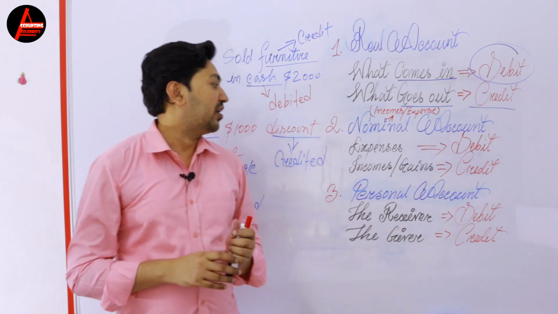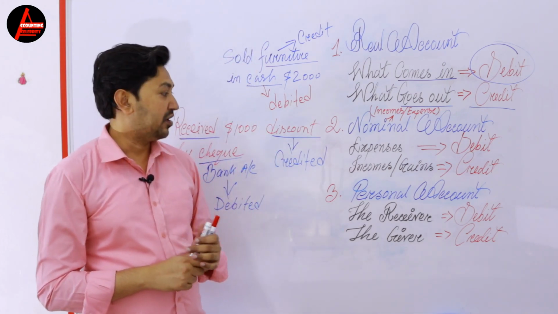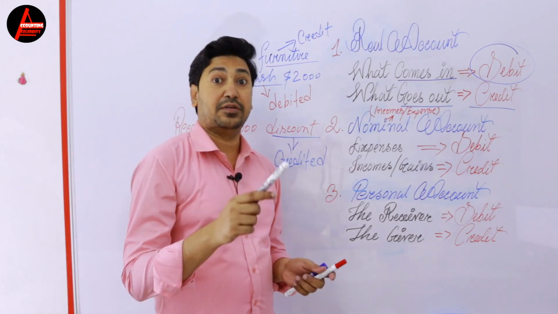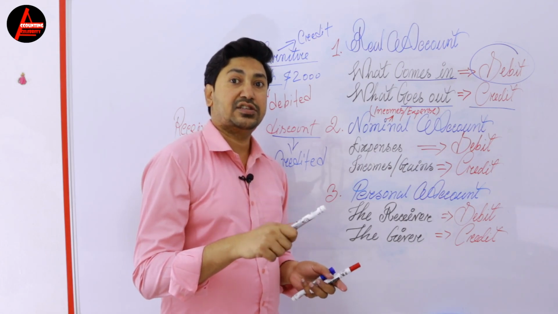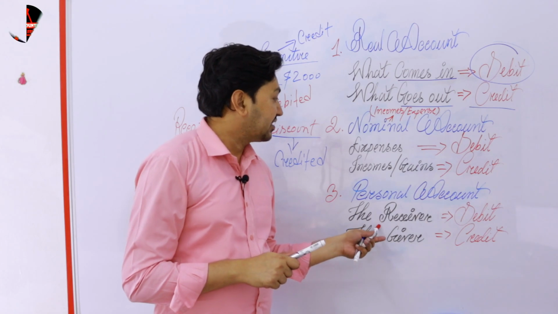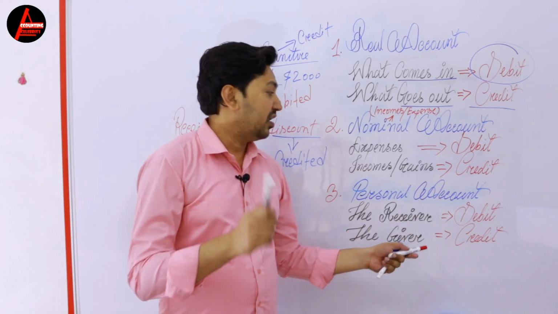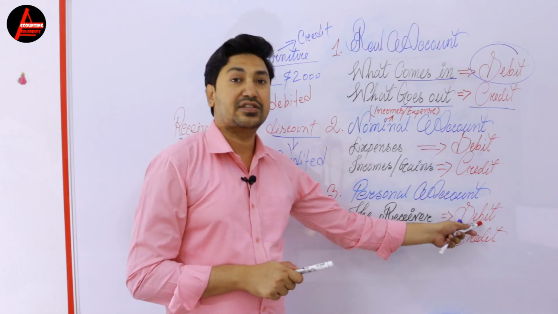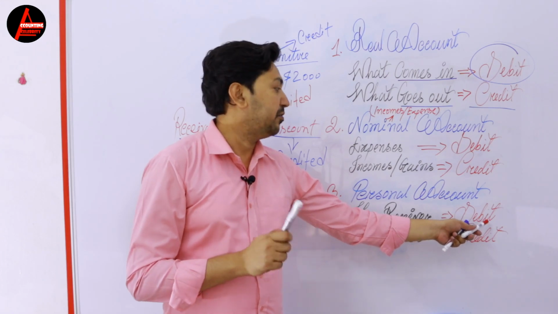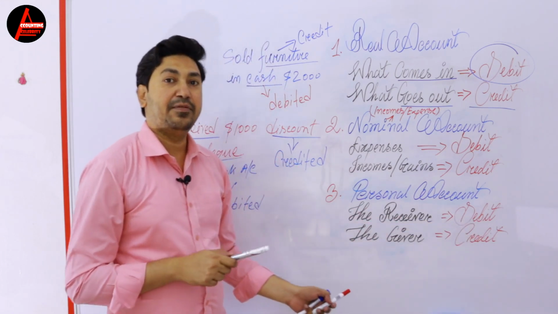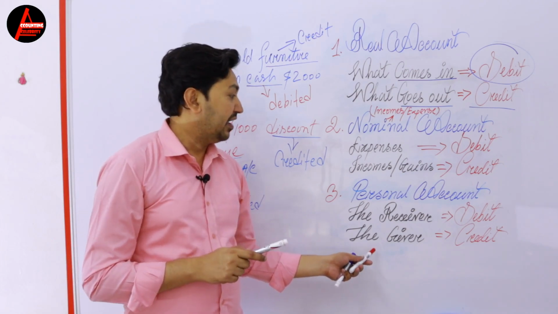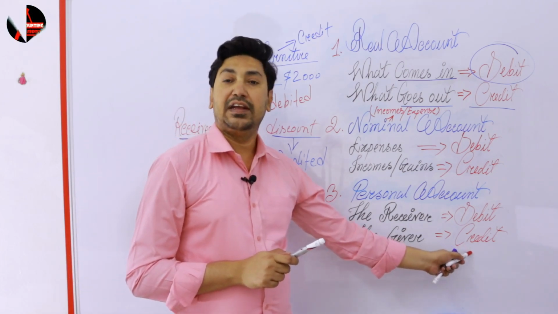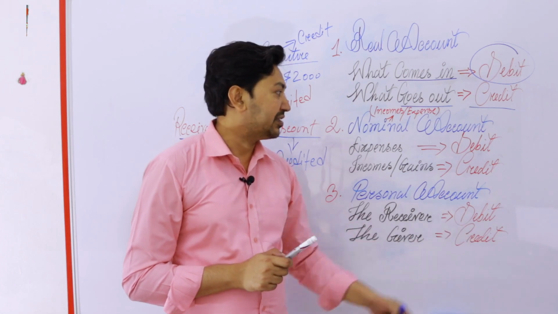So what is the rule for personal account? If the person, meaning the bank, company, or organization, is a receiver, it will be debited. If the person, bank, organization, or company is a giver, it will be credited. Very easy to understand.